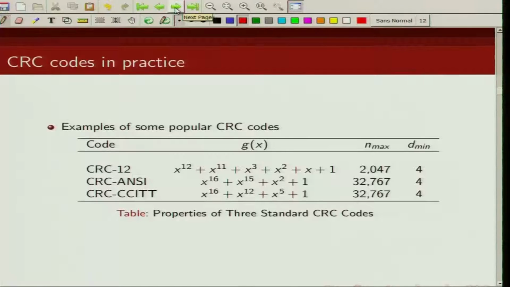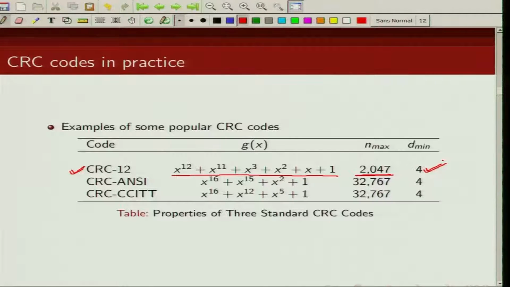I have listed some of the popular CRC codes. This CRC-12 code has generator polynomial x^12 + x^11 + x^3 + x^2 + x + 1. The maximum n that it can handle is 2047 and its minimum distance is 4.